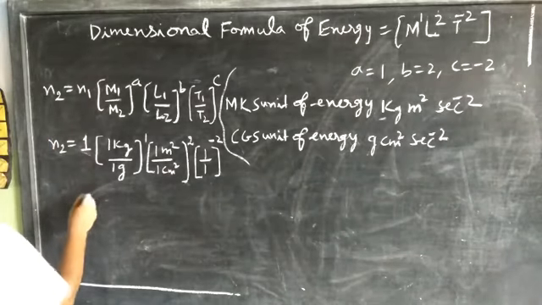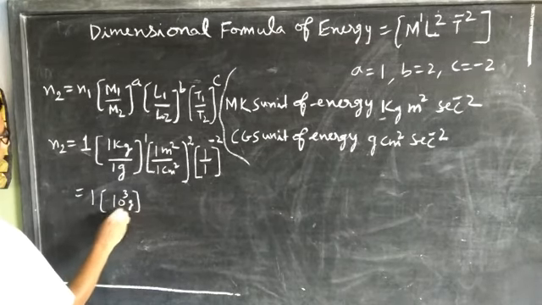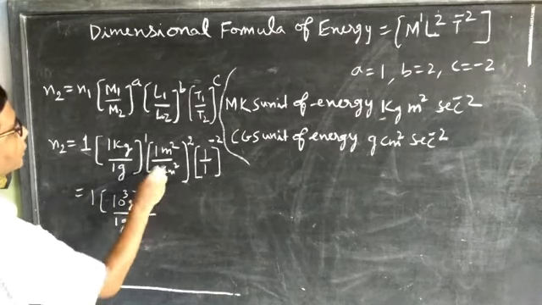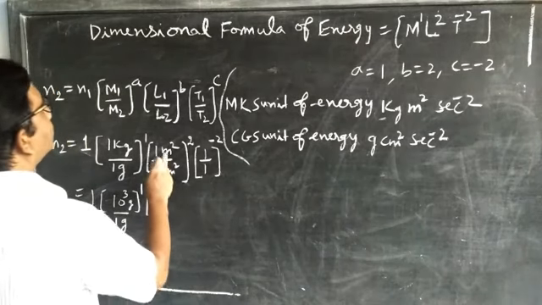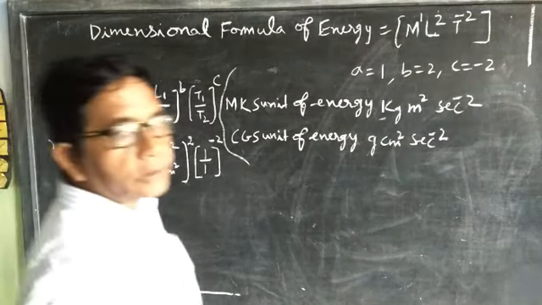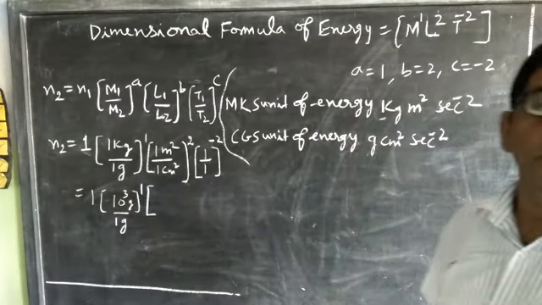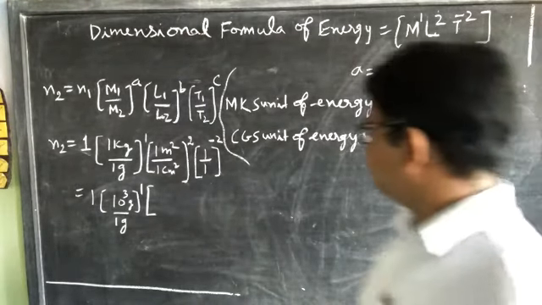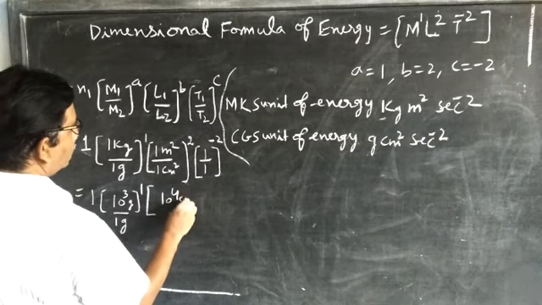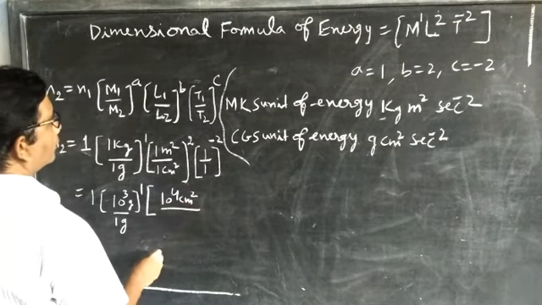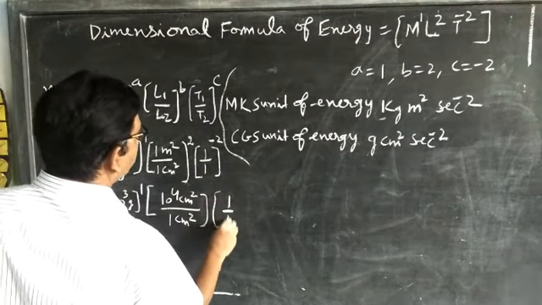Then 1 kilogram is 10 power 3 gram upon 1 gram, and 1 meter square upon 1 centimeter square is 10 power 4 centimeter square upon 1 centimeter square, and the time term is 1 upon 1 power minus 2.